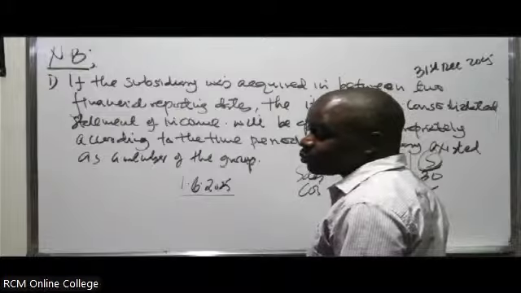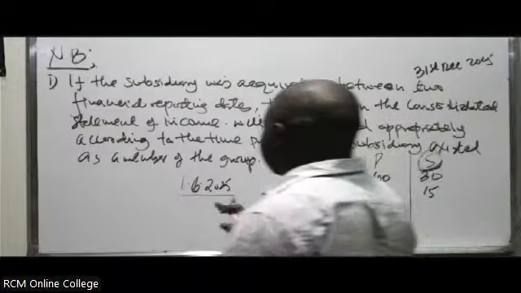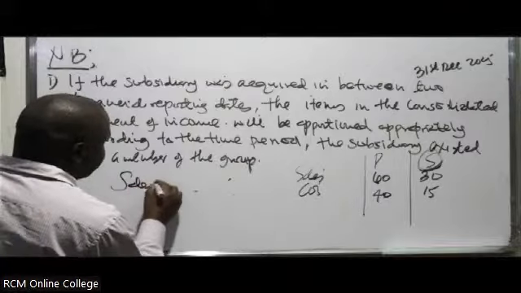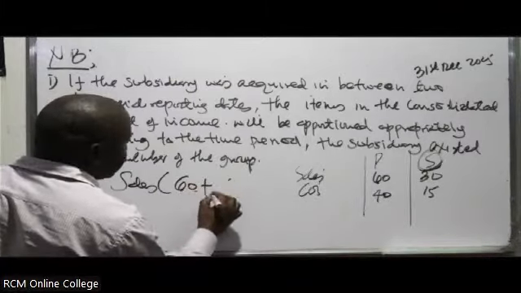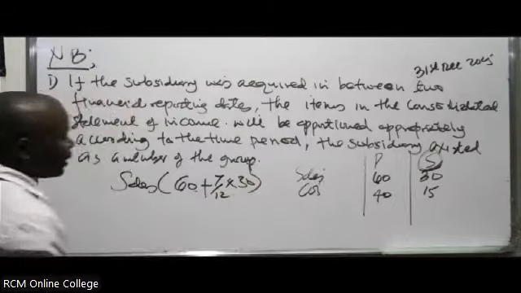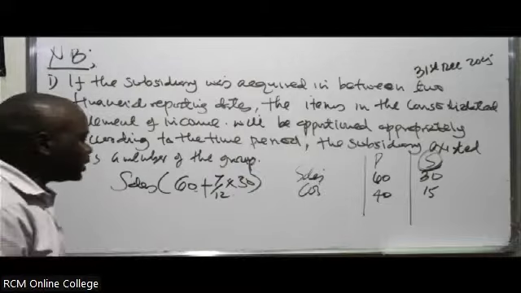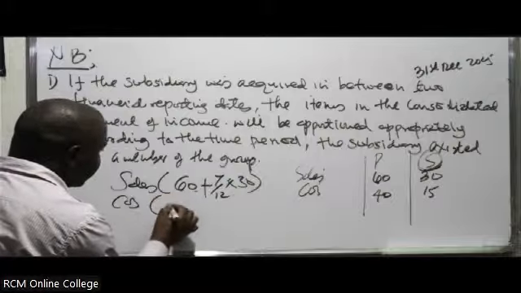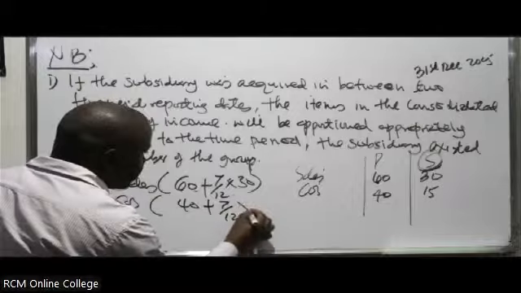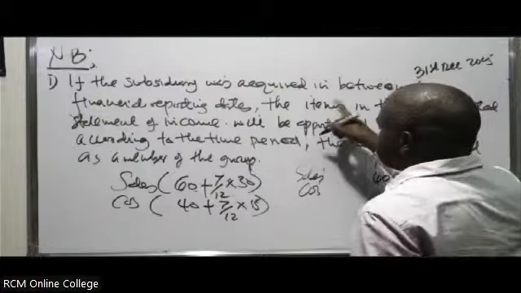So you'll be using 6 to apportion, yet it's supposed to be 7. This means when you are consolidating, for sales you'll be saying 60 plus 7 out of 12 times 30. Then we consider any other adjustments, for example intercompany sales during the post-acquisition period. For cost of sales we'll say 40 plus 7 out of 12 times 15, because the subsidiary existed for 7 months.